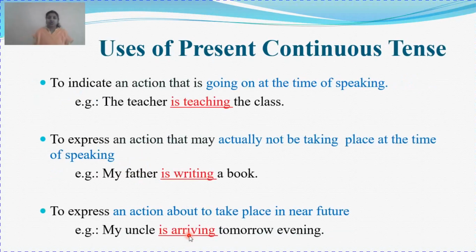Let's study the uses of present continuous tense. What are the uses? First, to indicate an action going on at the time of speaking. Right now I am teaching you. The example is, the teacher is teaching the class. Did I start teaching just now? No. I started some time back and it is going to continue for some more time. So the teacher is teaching in the class.